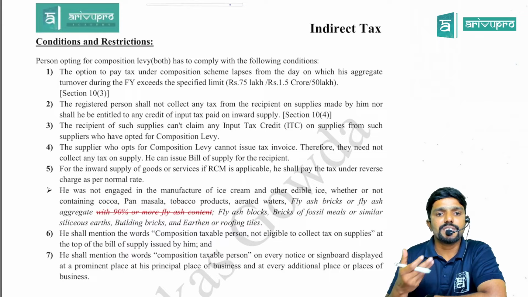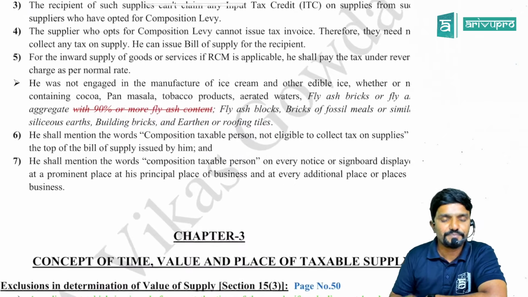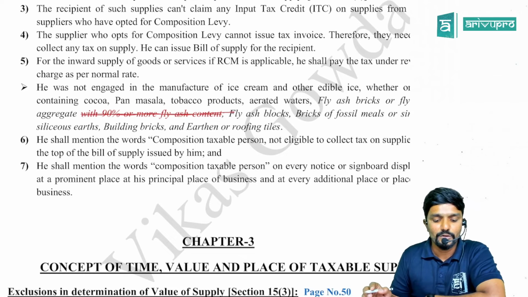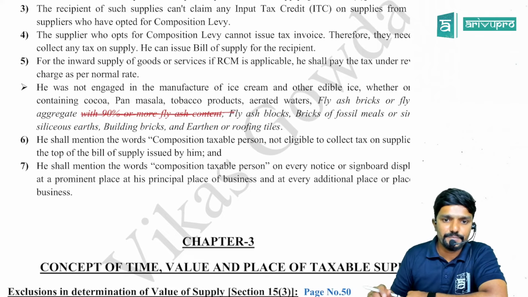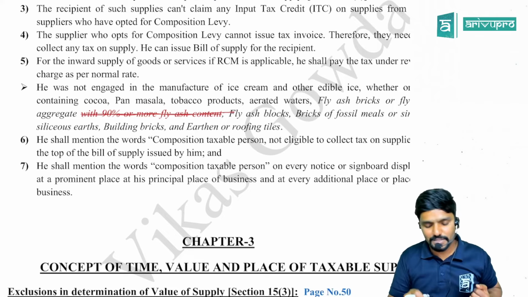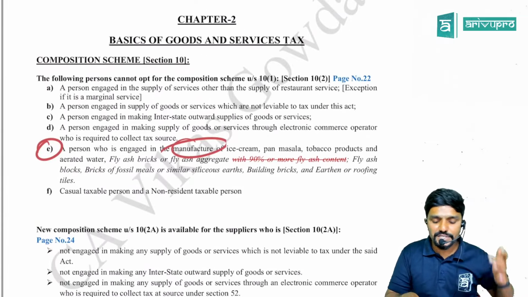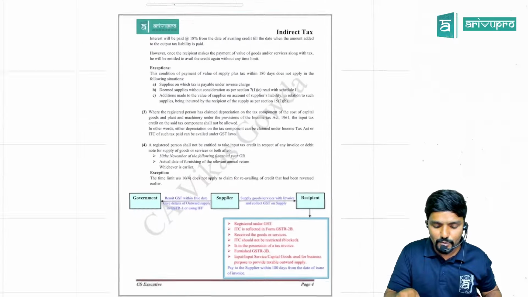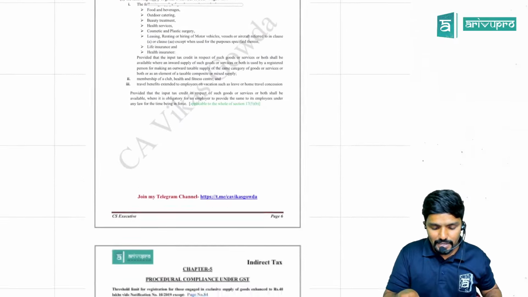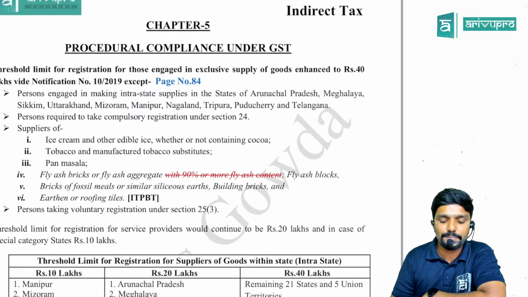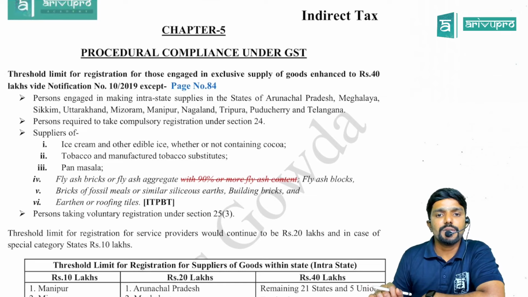Then coming to conditions and restrictions under that, there also in this point, you have to just scratch "with 90% or more fly ash content". Please make all these necessary changes in chapter 2. Very small changes, guys. Connected to this, there is even a change in the registration topic. Let me go straight away to that, then come back to the other amendments. Come to chapter 5, guys. Chapter 5, procedural compliance under GST.